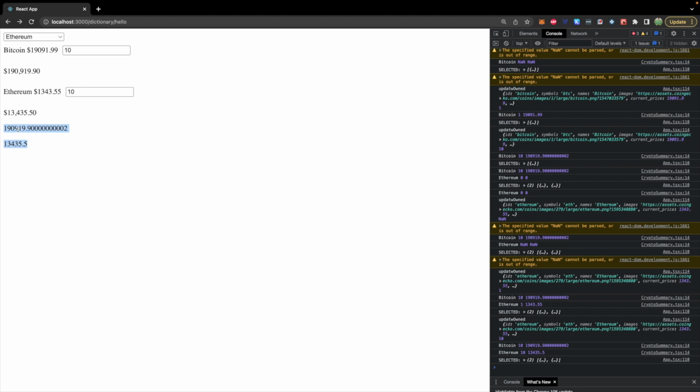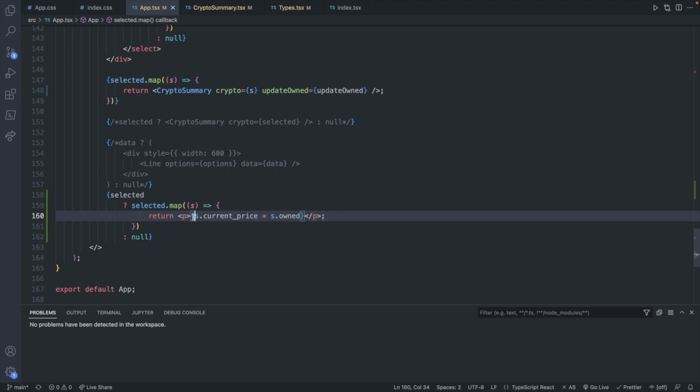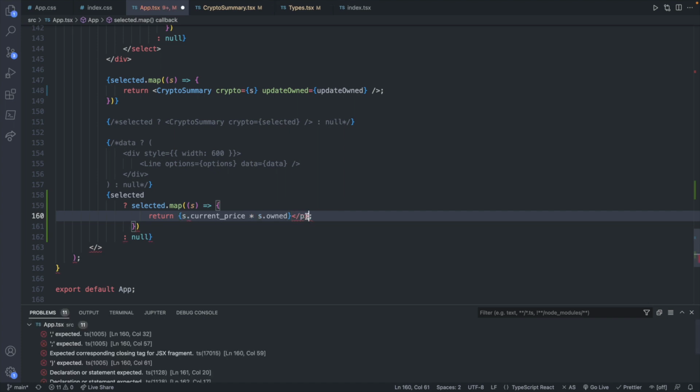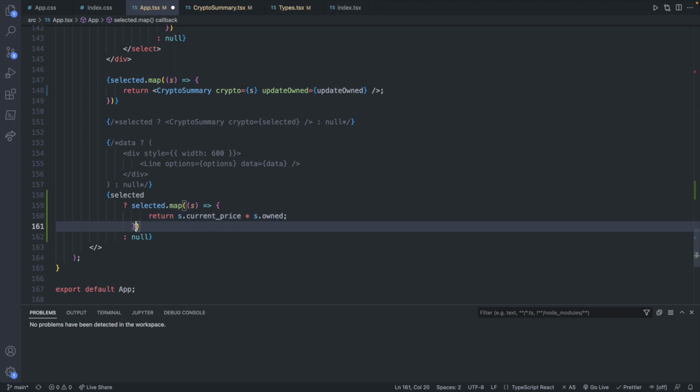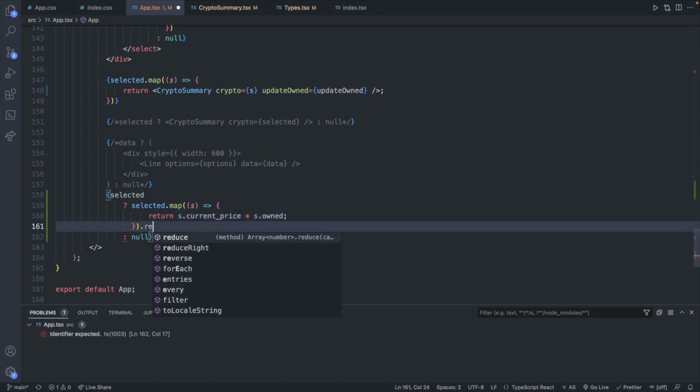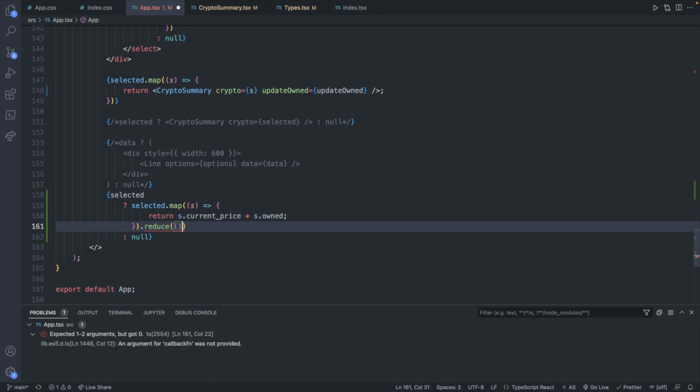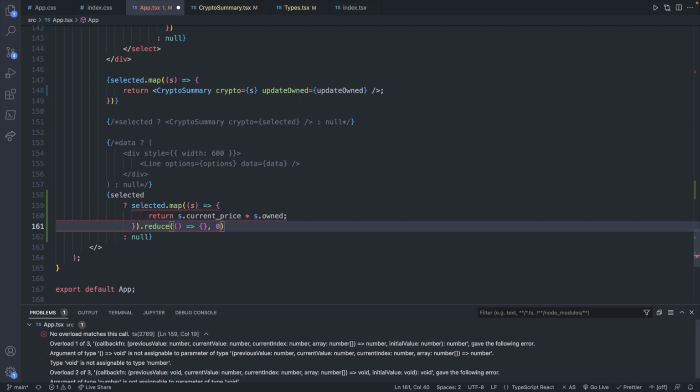And if we have Ethereum, let's say we have 10 of these, and you can see we're now displaying 2 of these. So how can we go through and add up all of these values in this map? Well, it's an additional function called reduce. So to do this, instead of returning a paragraph, we're just going to return the value, and we're not going to need the curly braces anymore since we're not inside of HTML. After the map function right here, we can say .reduce, and this is going to take a function as well, and you can also include a second argument, which will be the starting value. So we'll say 0.